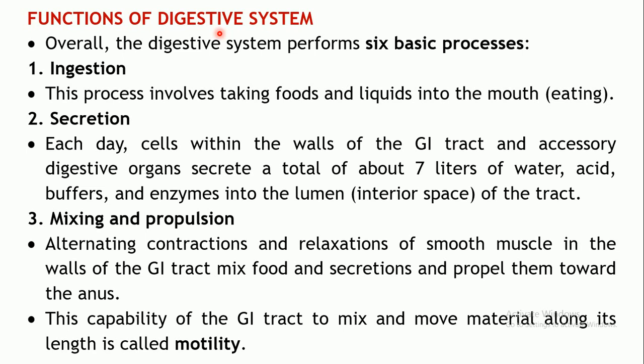Basically, the digestive system performs 6 basic processes. So, 6 main functions of the digestive system. These include ingestion, which is the first function. Okay, so its main functions are ingestion, secretion, mixing and propulsion, digestion, absorption and defecation. These are the 6 main functions of the digestive system.